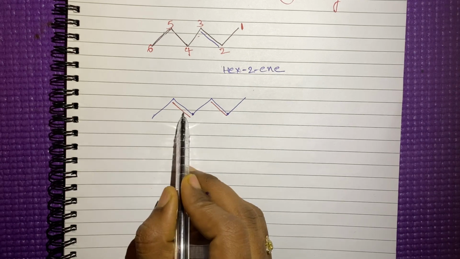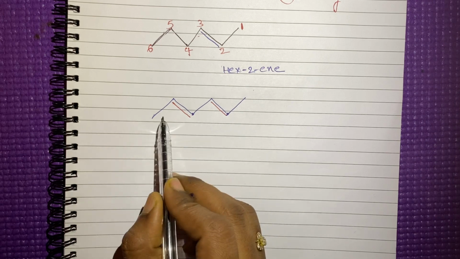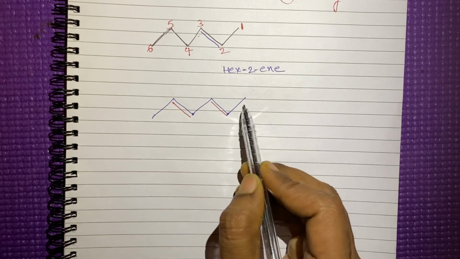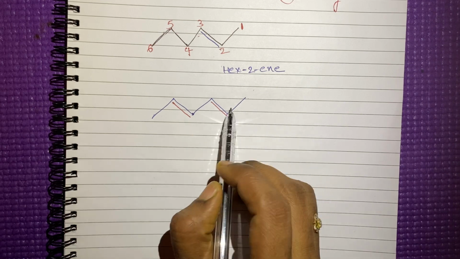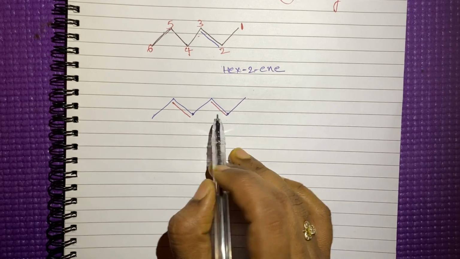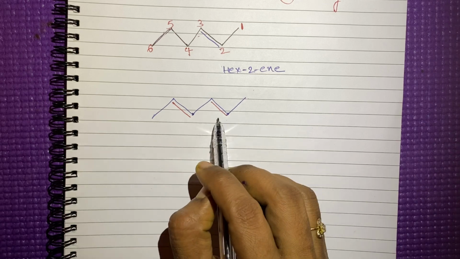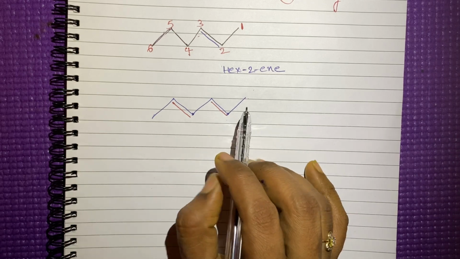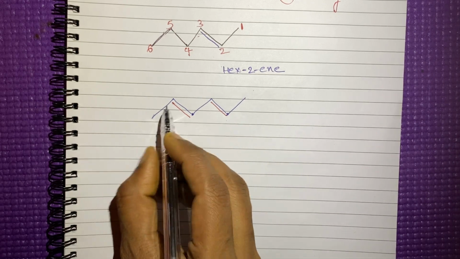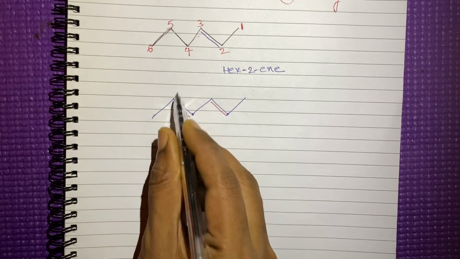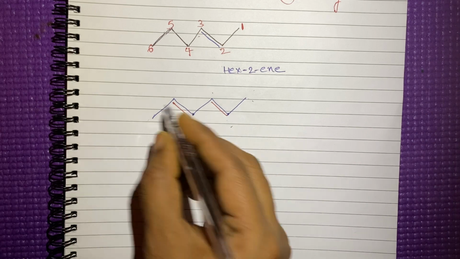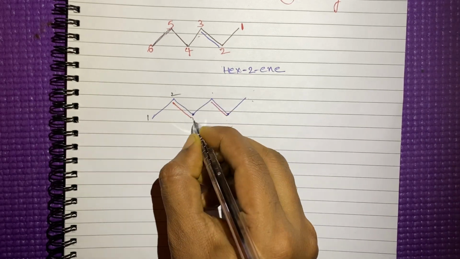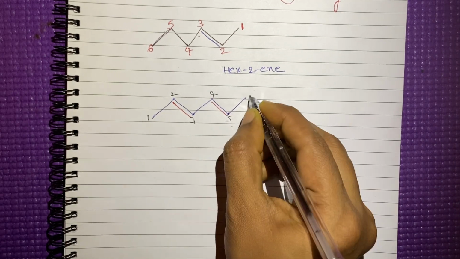See here, 2 double bonds are there. If you want to give the numbering from this side you can give, or else from this side you can give. But the double bond should get the least number, right? If we give the numbering from this side, 1, 2, 3, 4, 5, 6 will come.